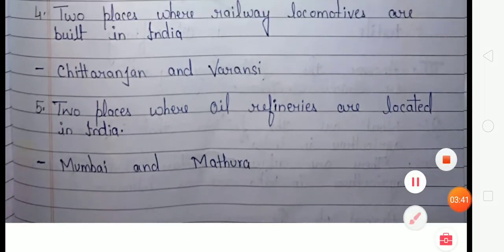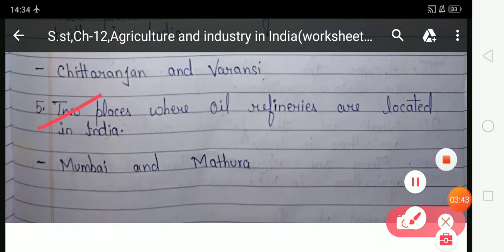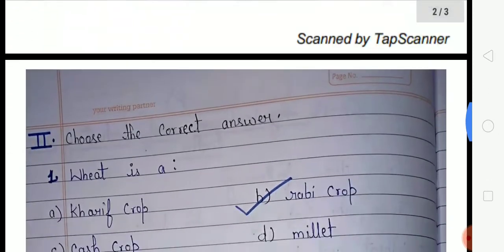Now look at the fifth number. Two places where oil refineries are located in India. Students, in the fifth number you have to write the two places where oil refineries are located in India. Mumbai and Mathura are the two places where oil refineries are located in our country, India. Now come to the second exercise.